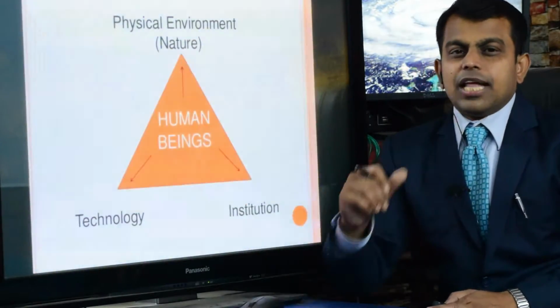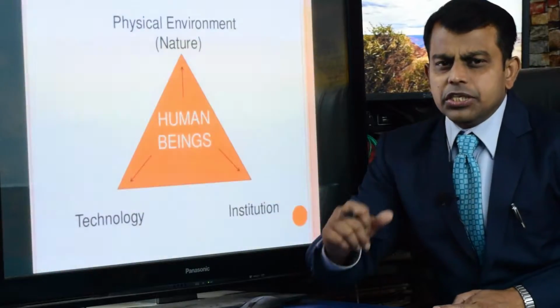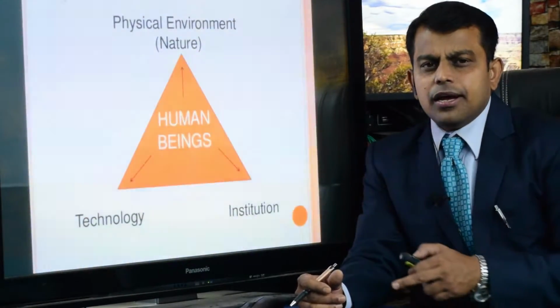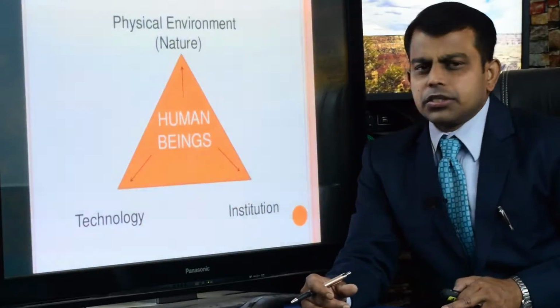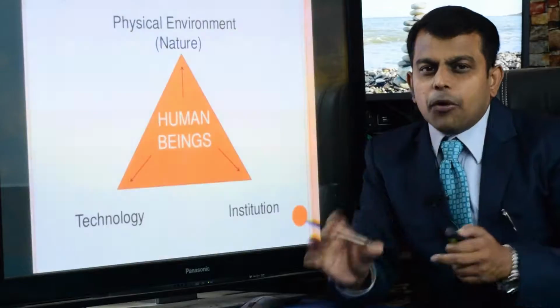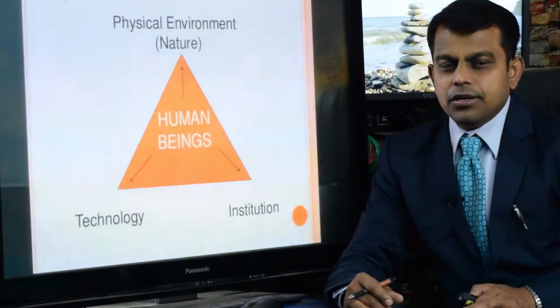As an example, nowadays we have dams, bridges, and different types of technology like automatic wood cutting machines, by the help of which deforestation is being done.